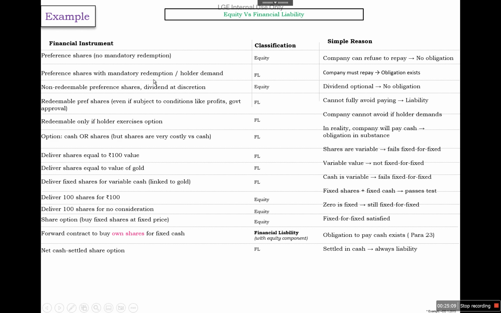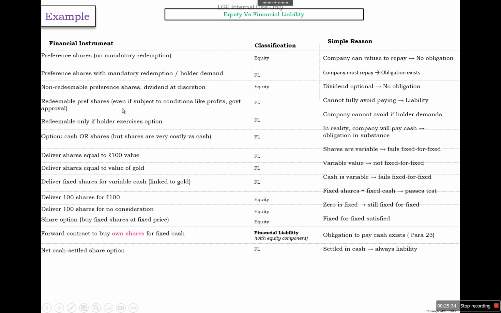So it means the entity has an obligation to deliver the cash. So if an obligation exists, it will be called a financial liability. Next is non-redeemable preference shares and dividend at discretion. So here there is no obligation to pay, either to redeem the shares or the dividend also. So it will be classified as equity.